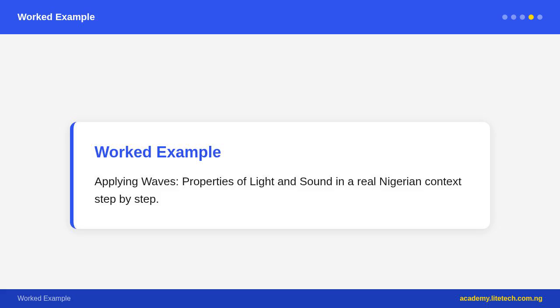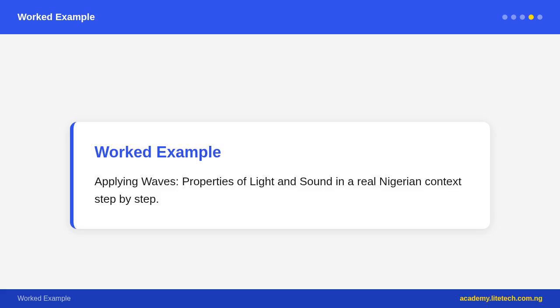Wavelength, lambda: distance between two consecutive corresponding points, crest to crest or trough to trough. Frequency, f: number of complete cycles per second. SI unit: Hertz. 1 Hertz equals 1 cycle per second. Period, T: time for one complete cycle. T equals 1 over f. Wave speed, v equals f lambda. Speed equals frequency times wavelength.